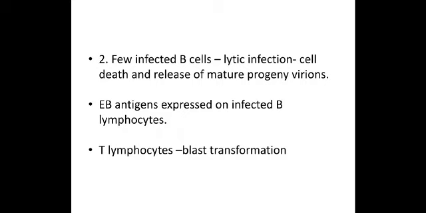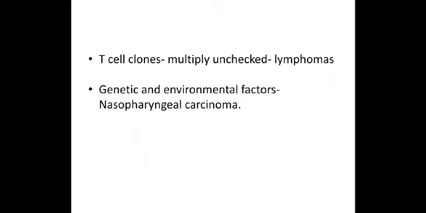So it becomes a vicious cycle. There is blast transformation of the T lymphocytes leading to continuous uncontrolled growth of the lymphocytes, and leads to lymphomas. In certain places like the South American countries, due to their genetic and environmental conditions, nasopharyngeal carcinoma and Burkitt's lymphoma are seen in these countries, certain African nations and the South American countries.